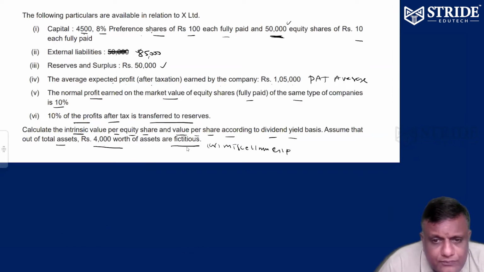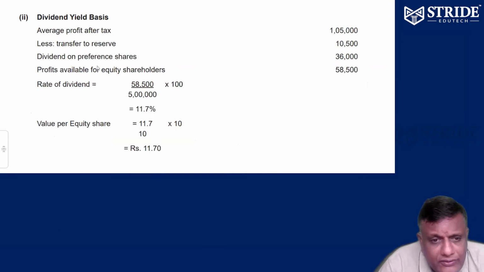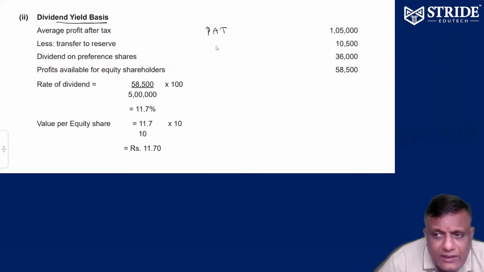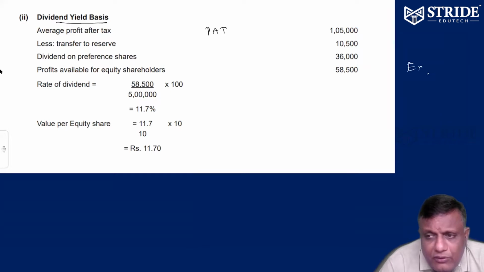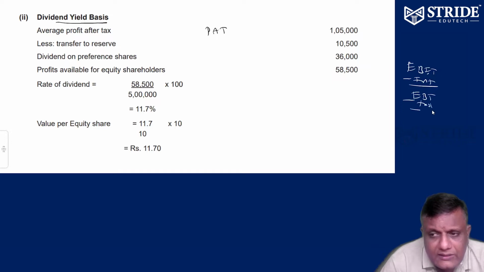What is the second question? Value per share. For the value per share, we can apply the dividend yield basis. So we need PAT, profit after tax. How to get PAT? Earnings before interest and taxes minus interest is equal to EBT, minus tax is equal to PAT.